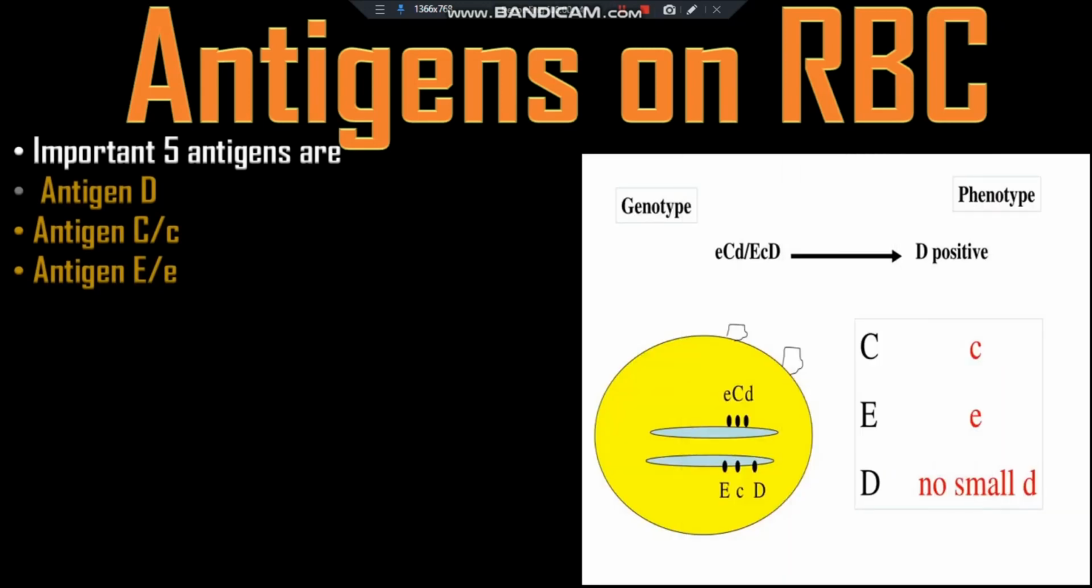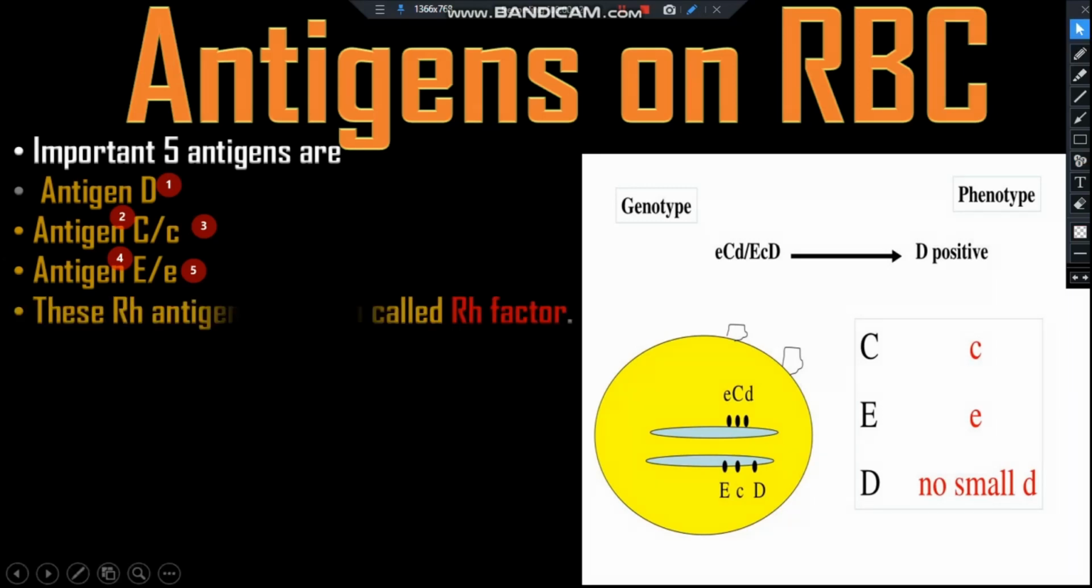The 5 antigens are: antigen D, antigen capital C, antigen small c, antigen capital E, and antigen small e. Remember that there is no small d. That means when we say small d, actually there is no d at all. And these Rh antigens are also called the Rh factors. Among the 5 antigens, antigen D is the most prevalent.